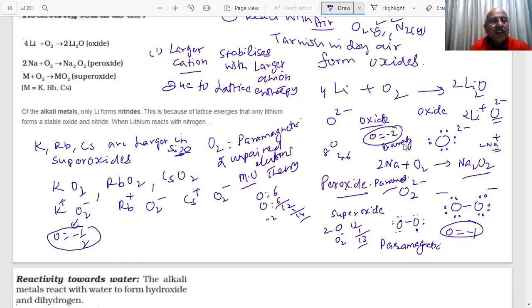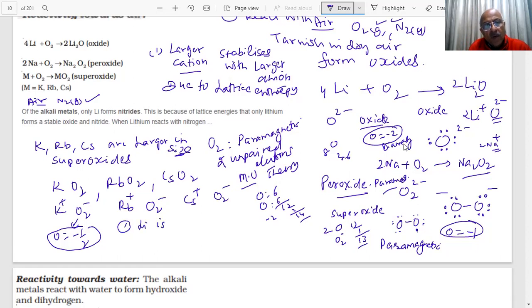One more interesting thing is that in the air, you also have nitrogen gas. Do you have? Yes or no? Tell me. Air has nitrogen. And in this, what we find is that lithium reacts with nitrogen to form lithium nitride.